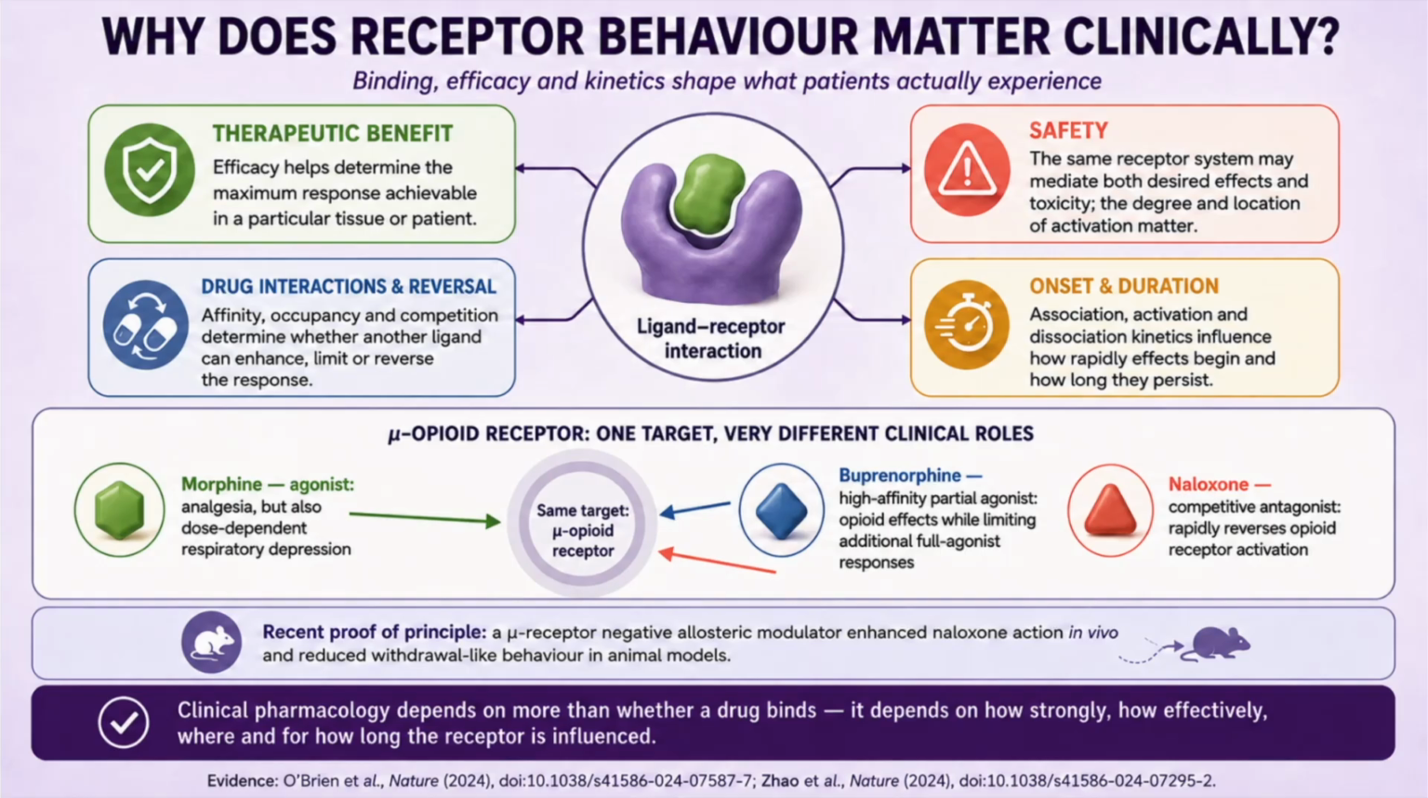This is preclinical evidence, not an approved treatment, but it demonstrates an important principle. Understanding receptor conformation, affinity, and ligand kinetics can potentially improve the way medicines work in real clinical situations. Clinical pharmacology therefore depends on how strongly, how effectively, where, and for how long a receptor is influenced. Let us finish by collecting the essential ideas from this lesson.